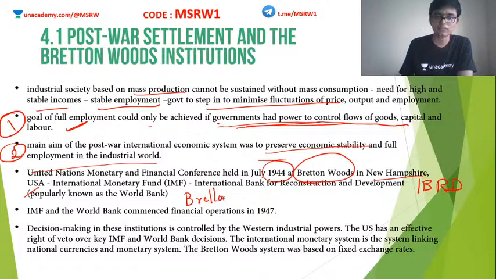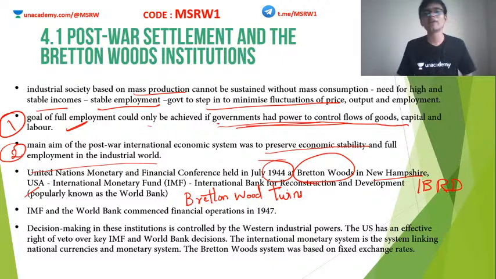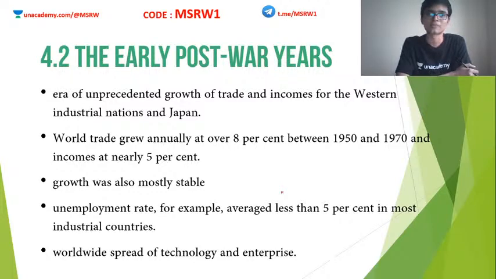Bretton Woods twins, IMF and World Bank. Okay, so these two institutions started their operations in 1947. The problem was, the decision makers of these institutions were Western powers. America had the most power in these agencies, and it even had a veto as far as IMF and World Bank decisions are concerned. Clear? So these Western powers again dominated the world economic institutions. So you have to understand this scenario.